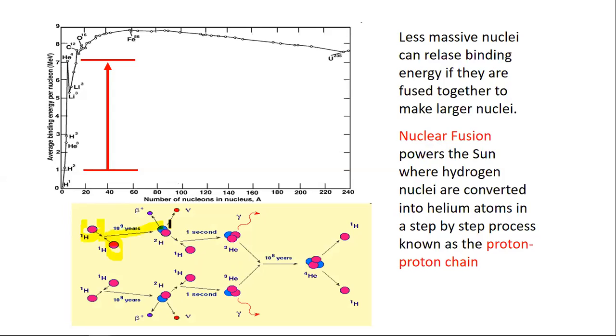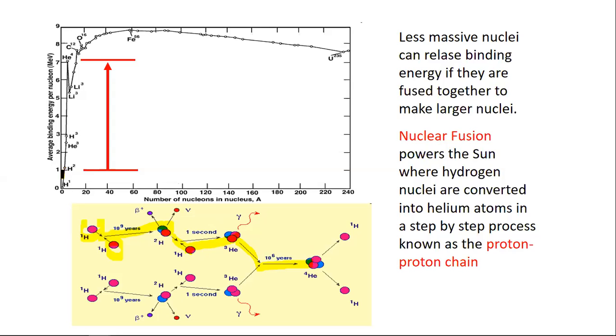It produces deuterium, and it produces helium. With this process we have energy from the sun, and this process is nuclear fusion.